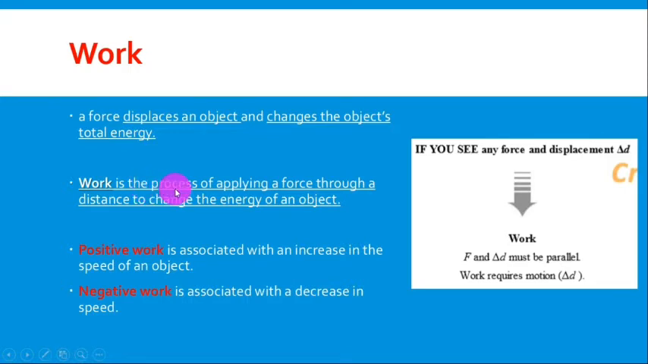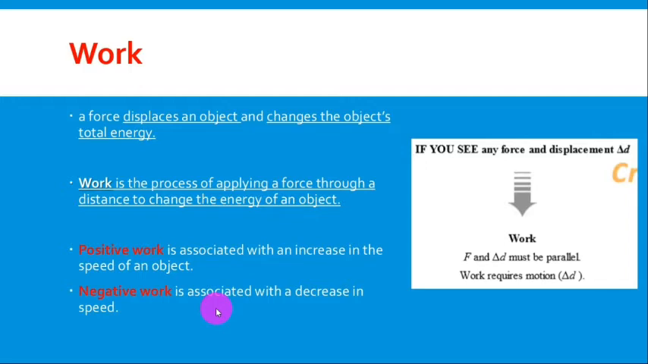Work is the process of applying a force through a distance to change the energy of an object. Sometimes we have positive work, sometimes negative work. It depends on what? Positive work is associated with an increase in the speed of an object. Negative work is associated with a decrease in speed. How? Let me give you an example.